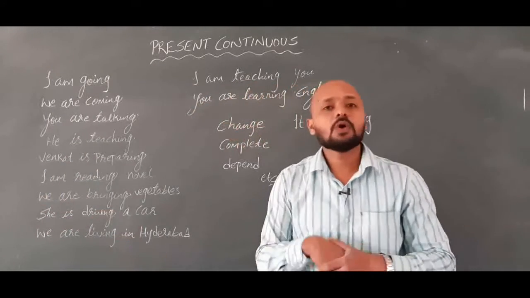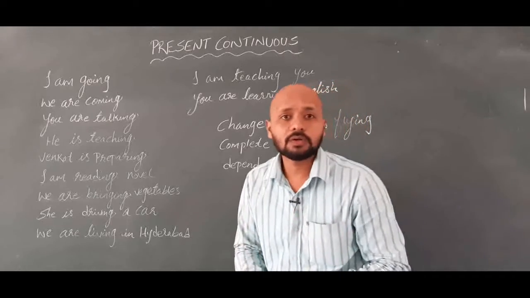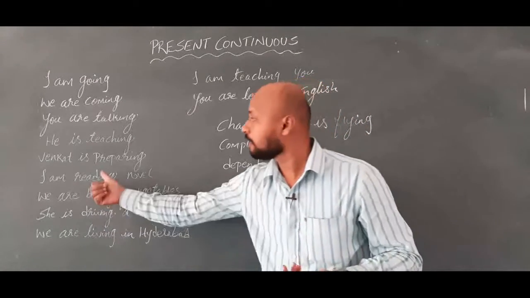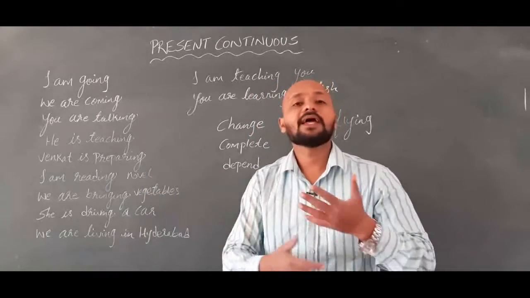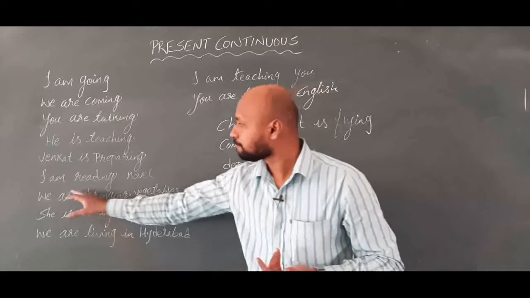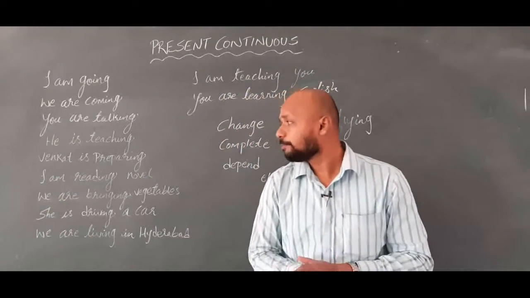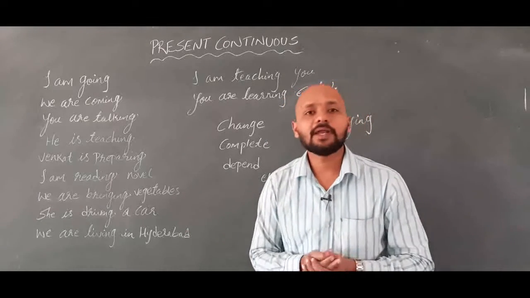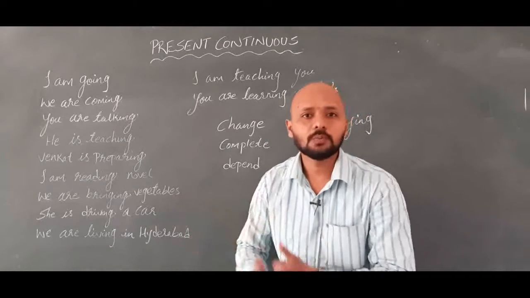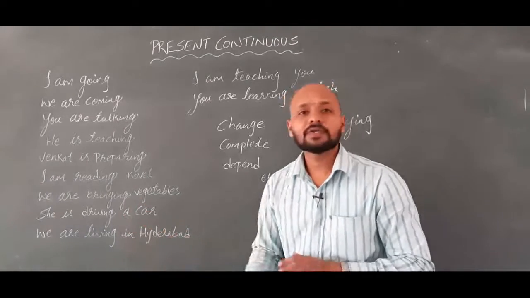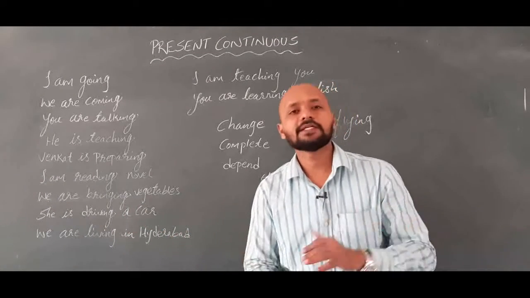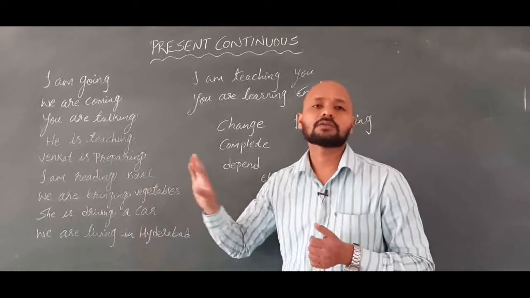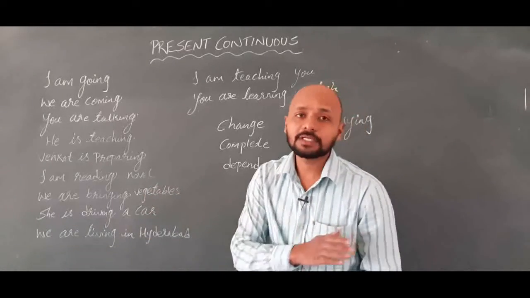Now, I am reading novel, I am reading book, it might be anything, I am reading newspaper, I am reading sports news. We can enlarge the meanings. Next, we are bringing vegetables from the market. We are bringing vegetables for you. Right? We are bringing vegetables to make the dinner. So what I am doing here? I am enlarging the sentences according to the situation, and I am using the present continuous tense.